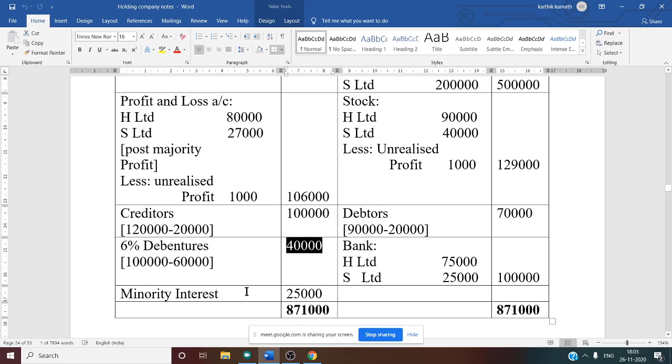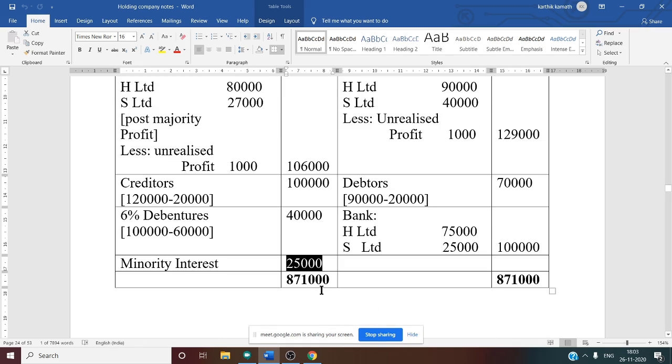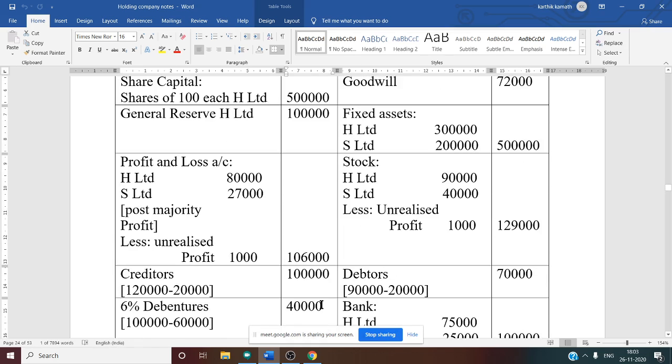The last information you have to write is about minority interest. This we have calculated under the calculation of minority interest total, that is 50 minus 25,000, that is 25,000, which you have to show separately. Now the final total of the balance sheet is 8,71,000. That is the total of both sides of the balance sheet.